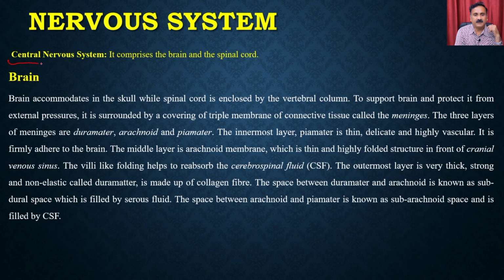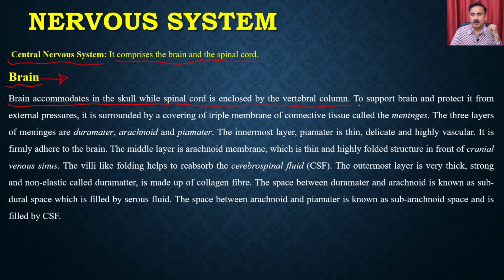The central nervous system comprises the brain and the spinal cord. So let's start with the brain. The brain is the main organ responsible for making decisions in the human body, right? And the brain is very delicate. You know that the brain is present inside the skull, and it is very delicate, jelly-like tissue. The brain is accommodated in the skull, while the spinal cord is enclosed by the vertebral column.